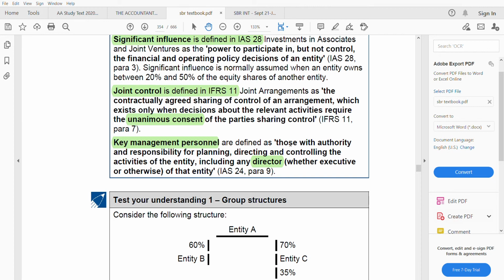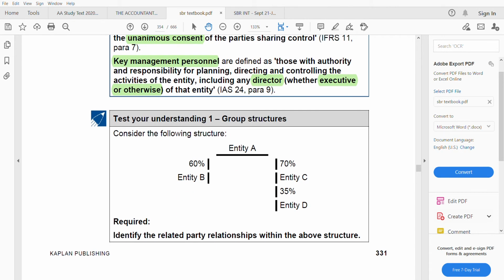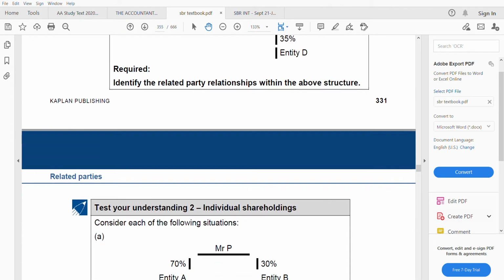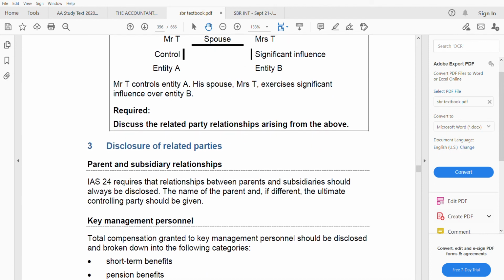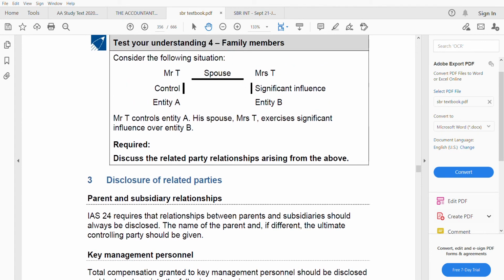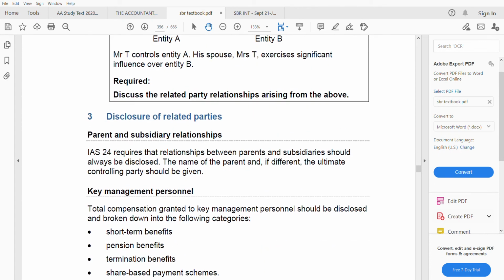It could be finance director, marketing director, sales director, right? Whether executive or otherwise of that entity. It could be executive, it could be non-executive, but they are key management personnel. So test your understanding, I'll be doing all your test your understanding in part 2 of this video, right? Let me finish the theory part. So all this is there for you to discuss whether a related party relationship exists or not. Now let us go to the disclosure.